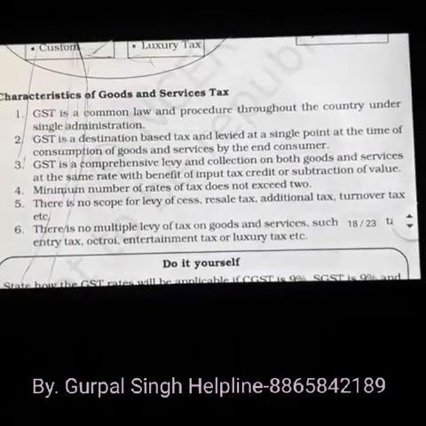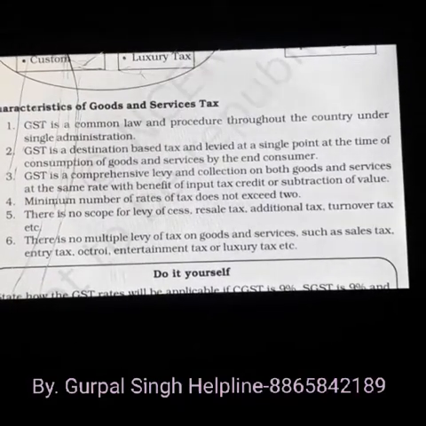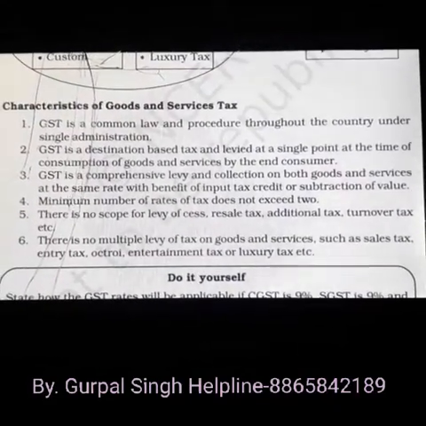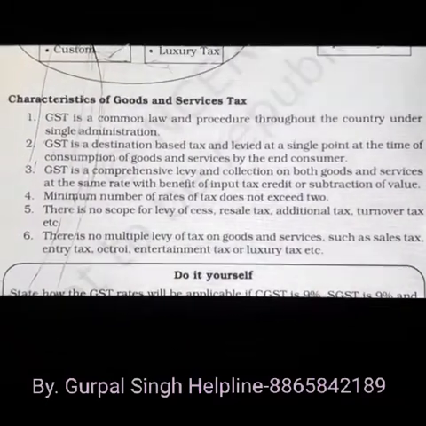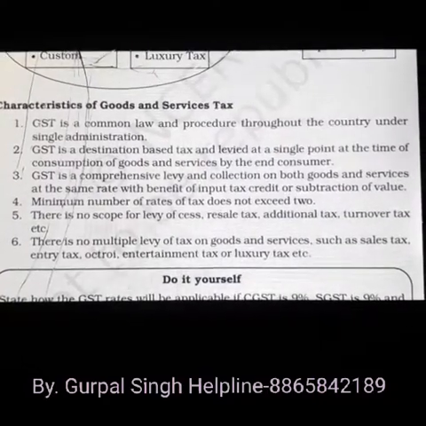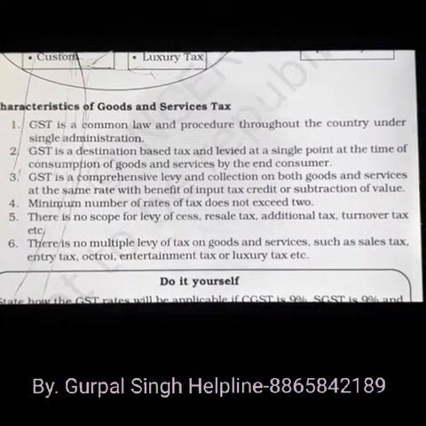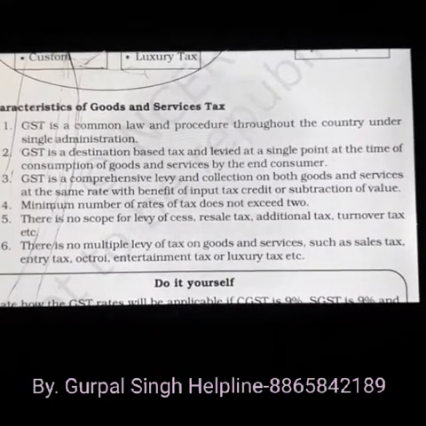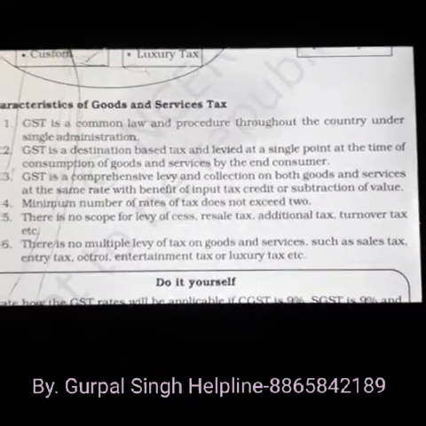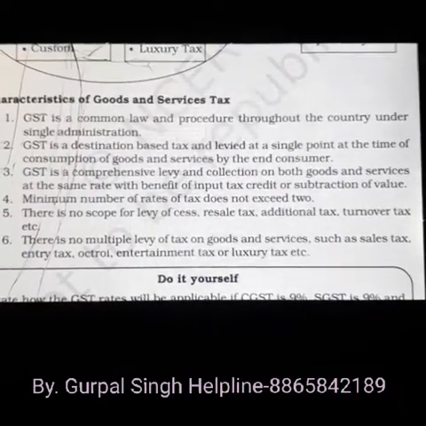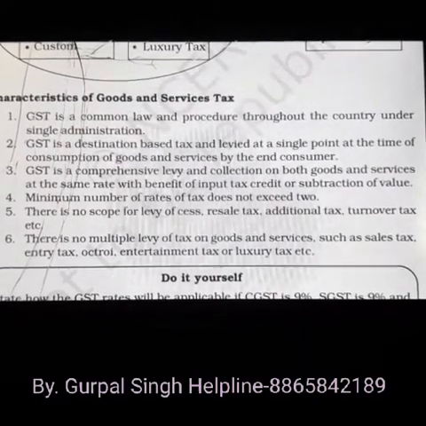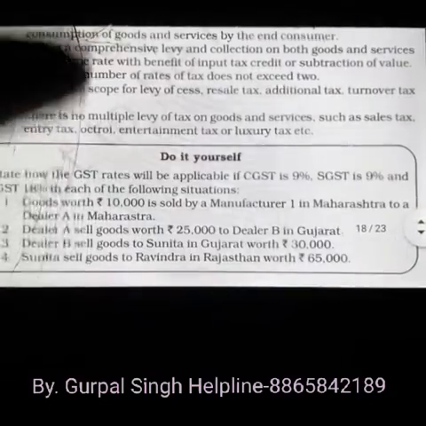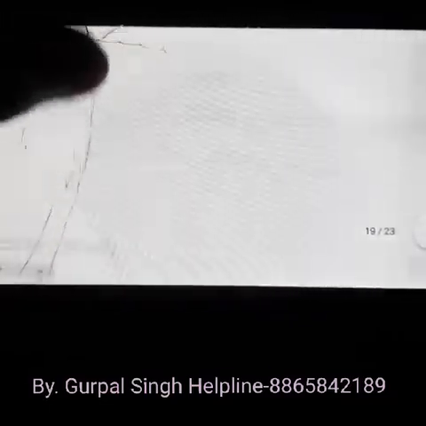So now features of GST. GST is a common law and procedure throughout the country under a single administration. Means a single administration controls it. The minimum number of rates of tax does not exceed 2. So the tax rates will be a minimum of 2, not more than that. There is no scope for levy of cess, resale tax, additional tax, turnover tax, etc. Means no other tax will be charged. A single tax is charged, that is GST, which includes all kinds of taxes. There is no multiple levy of tax on goods and services such as sales tax, entry tax. These taxes are not charged again, and you only have to pay once, which will cover everything.